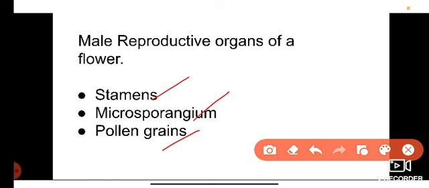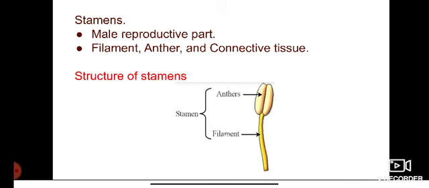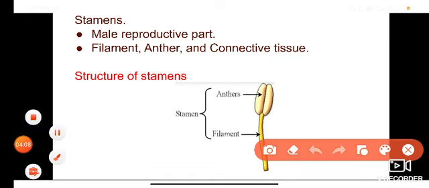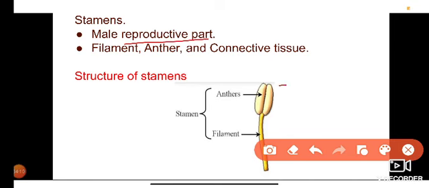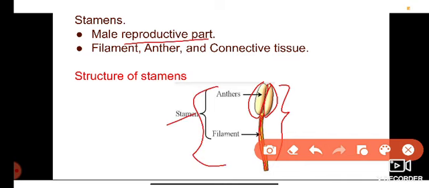Here the first one is stamens. The stamens are considered as the male reproductive part of a flower. This is the structure of a stamen. The stamen has three parts: filament, anther and connective tissue. The stamen has a slender stalk-like structure that is called filament, and a lobe-like structure that is called anther, and that entire structure is called stamen.